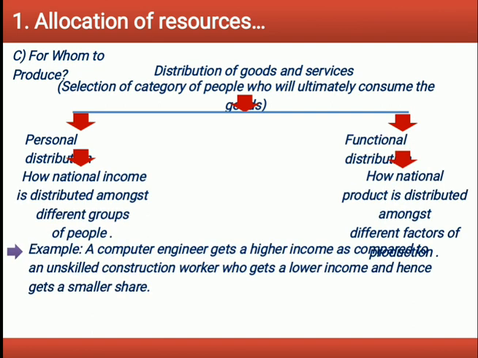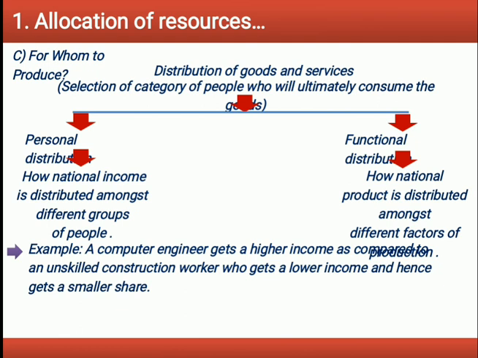What is the meaning of for whom to produce? This problem refers to the selection of the category of people who will ultimately consume the goods. Whether to produce goods for more poor and less rich, or more rich and less poor. Since resources are scarce in every economy, no society can satisfy all the wants of its people. Thus, a problem of choice arises.